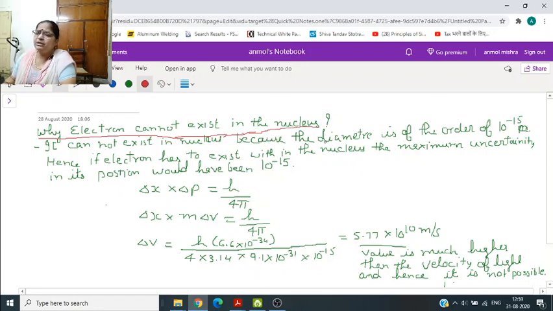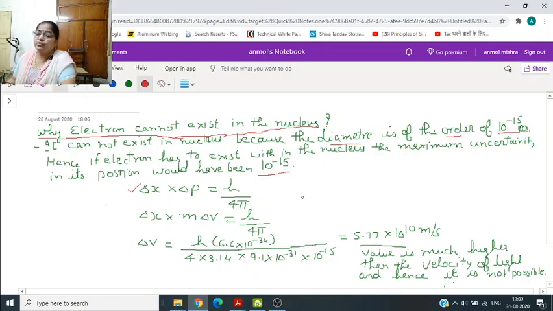Now the diameter of the nucleus is of the order of 10 to the power minus 15, and if the electron has to exist within the nucleus, the maximum uncertainty should be 10 to the power minus 15. But when we calculate by putting the values in this Heisenberg mathematical expression, then the value comes out 5.77 into 10 to the power 10 meters per second.